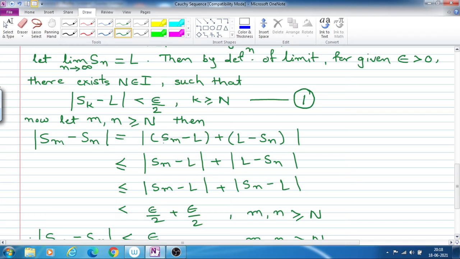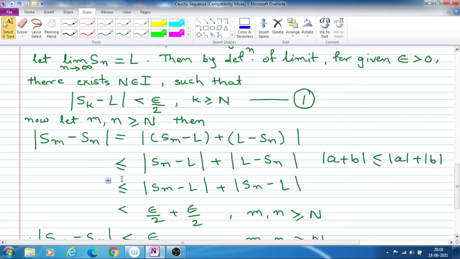Now this is a sum of two brackets, and you know that mod A plus B is always less than or equal to mod A plus mod B. That means if we separate the addition in the modulus, then there is a less than or equal to sign.